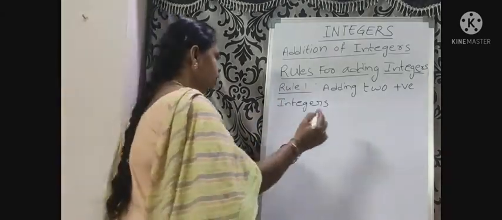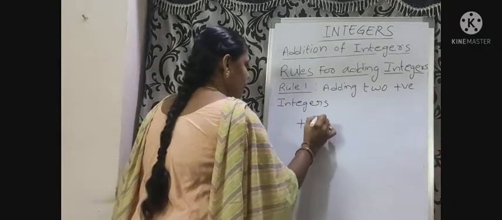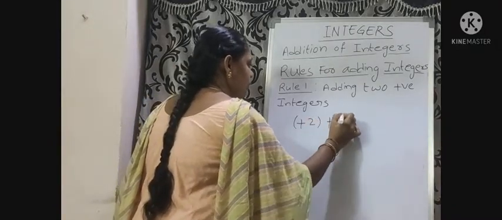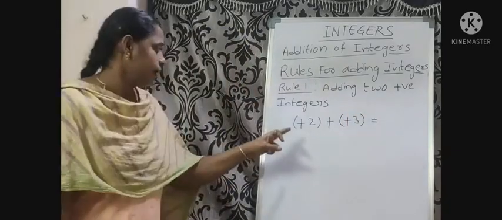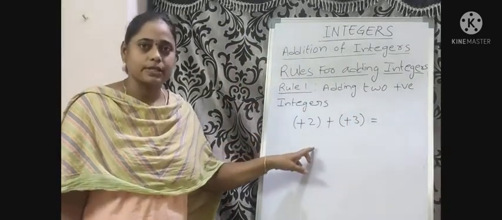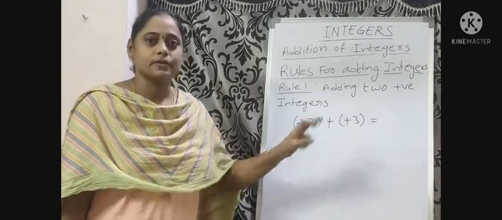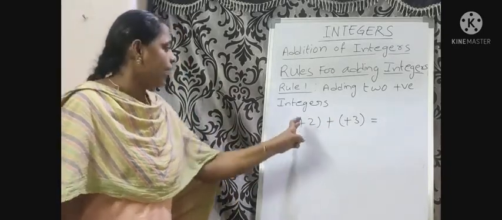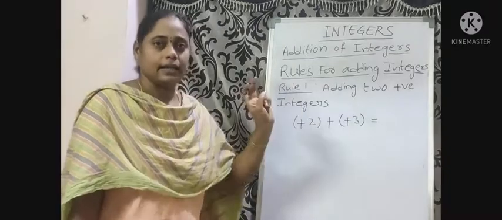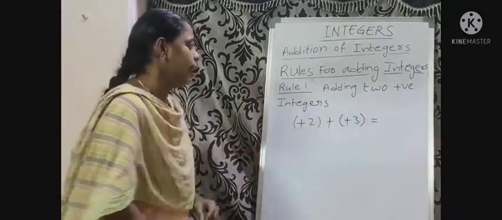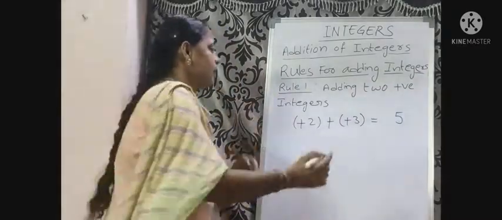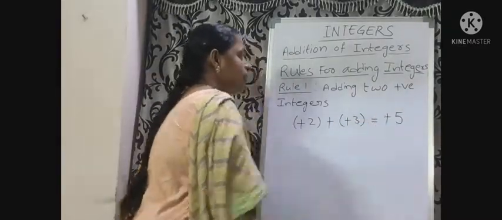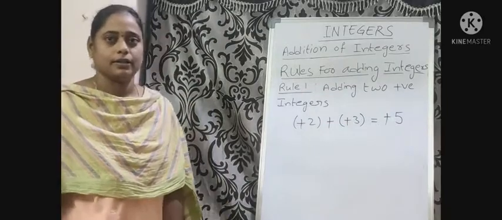Example, plus 2 plus 3 equals. Here plus 2 is a positive integer, plus 3 is a positive integer. We add 2 and 3. 2 plus 3 is 5. Place a plus sign before the result.